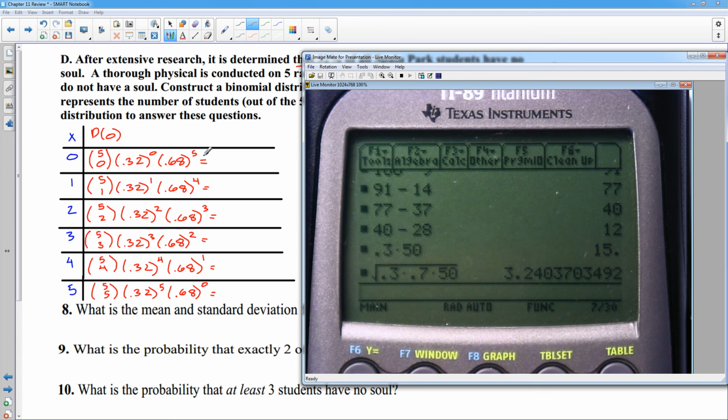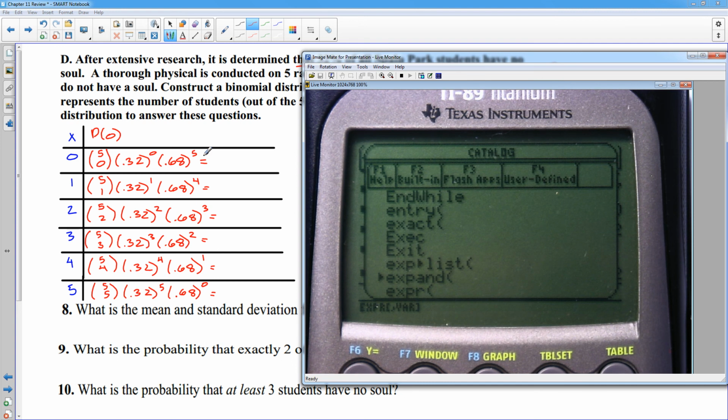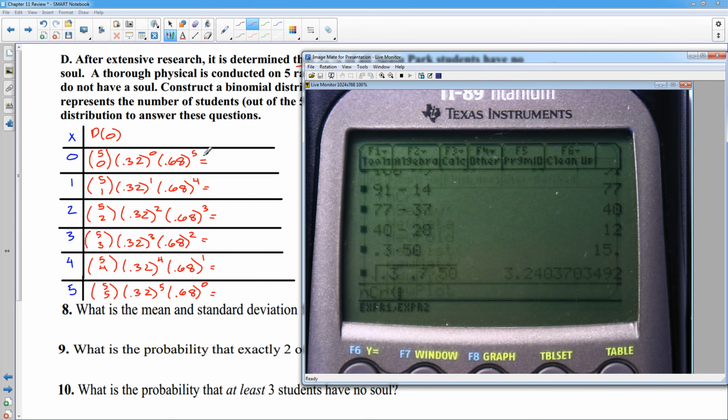The way I do a combination is I'll go to the catalog. So I hit the catalog button, and it's nCr. So I'm going to hit the N button, which is above the 6. And nCr is first. And we want 5 choose 0. So 5, comma 0. And there's my 5 choose 0.